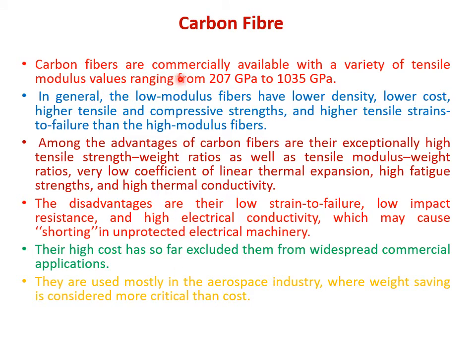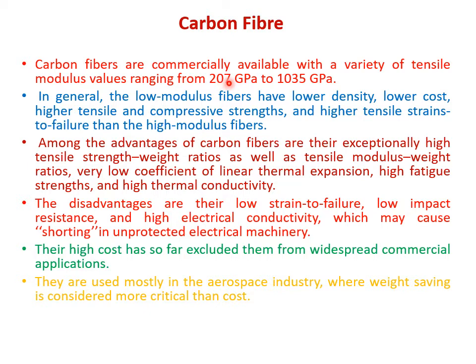So carbon fibers are commercially available with a variety of tensile modulus values ranging from 207 gigapascal to 1035 gigapascal. If you have seen the first lecture carefully, I was saying that there is a carbon fiber which can have a modulus similar to that of steel, which is around this 207 gigapascal, but its weight will be very much lower.